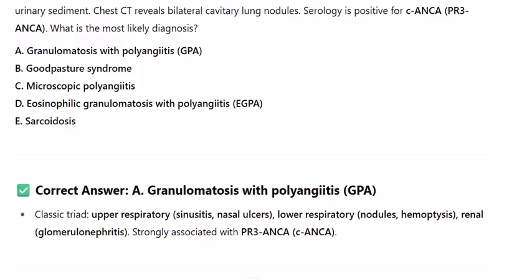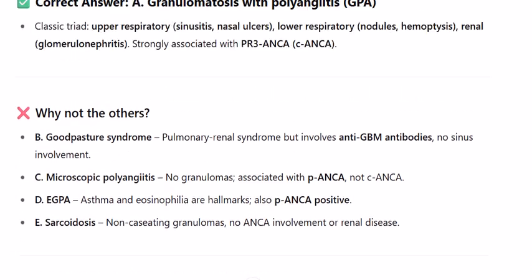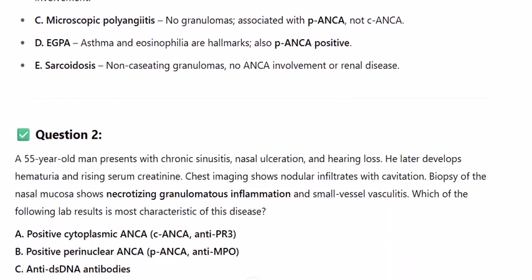B. Goodpasture syndrome, pulmonary renal syndrome, but involves anti-GBM antibodies, no sinus involvement. C. Microscopic polyangiitis, no granulomas, associated with p-ANCA, not cANCA. D. EGPA, asthma and eosinophilia are hallmarks, also p-ANCA positive. E. Sarcoidosis, non-caseating granulomas, no ANCA involvement or renal disease.